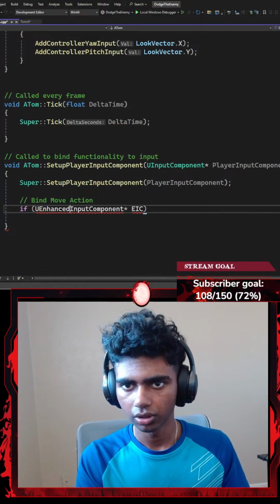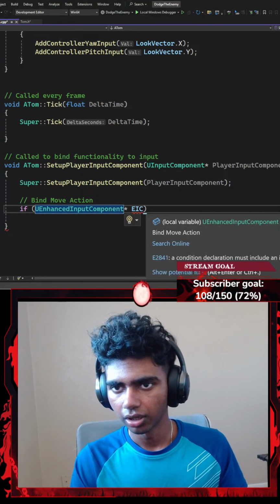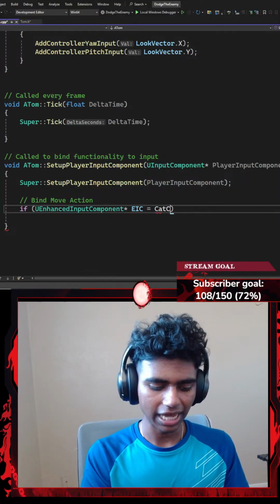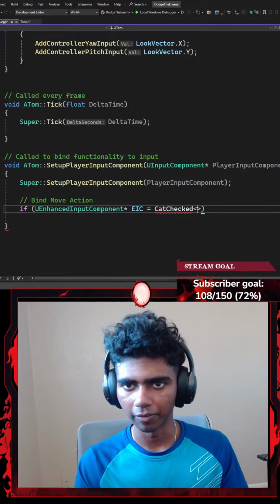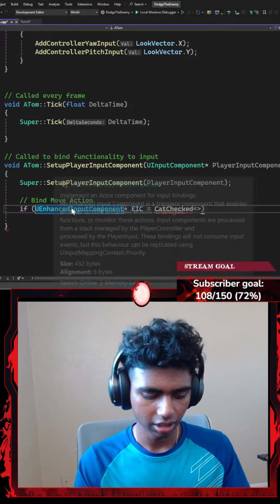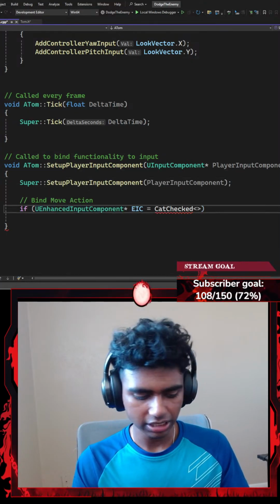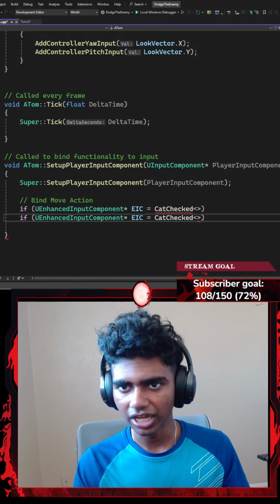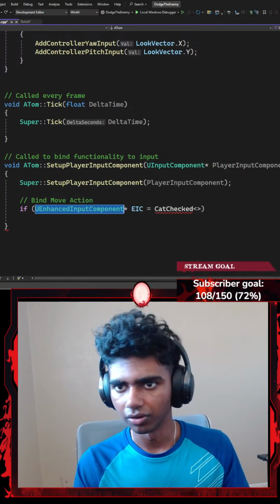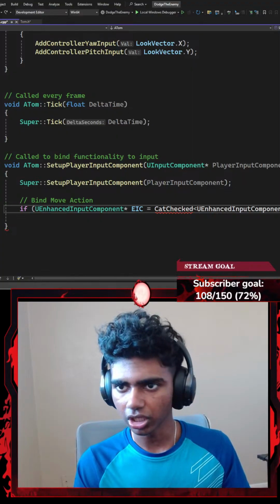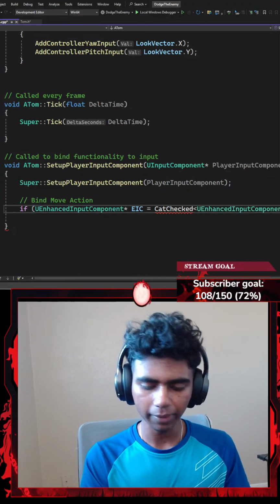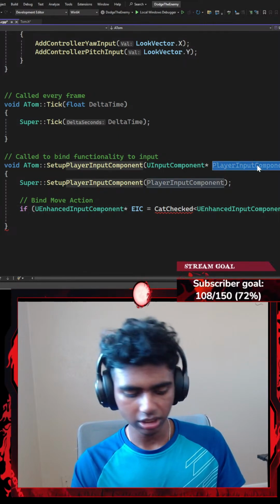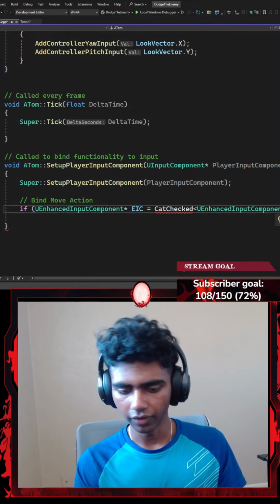If that is equal to cast checked with a prof angle braces of, let's copy my UEnhancedInputComponent here. Whoops, I just need to copy this. There we go. Then I'm going to paste it here. I'm going to go with the prof parentheses and add my player input component.